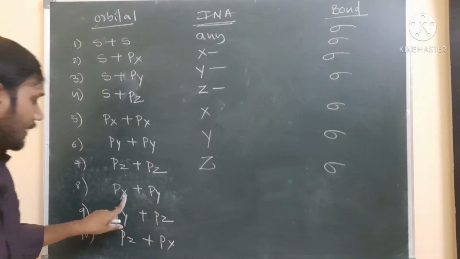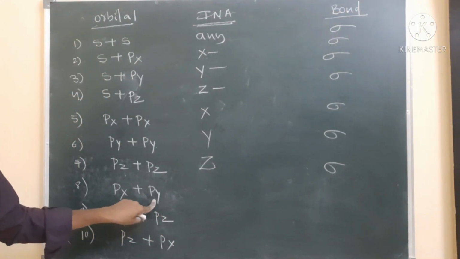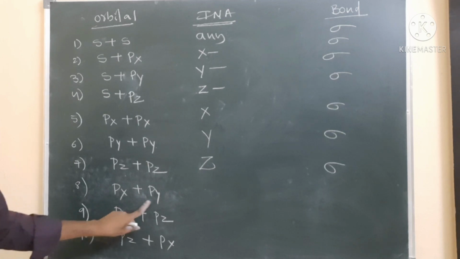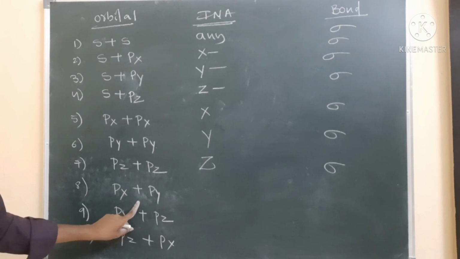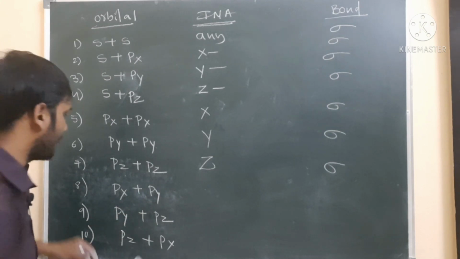One is the x-axis and one more is the y-axis. I am taking px, py, right? So one is px and px. Sorry, here I am taking px.